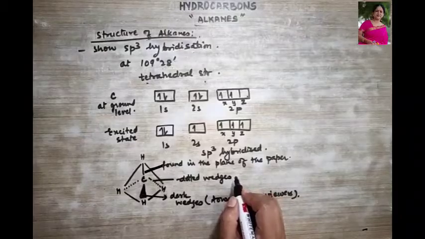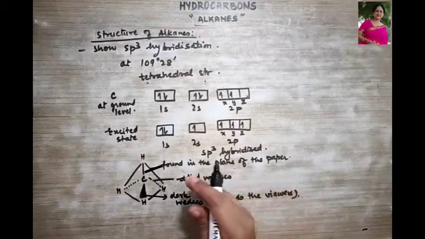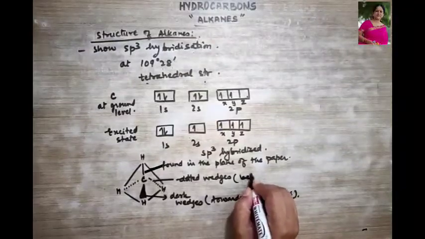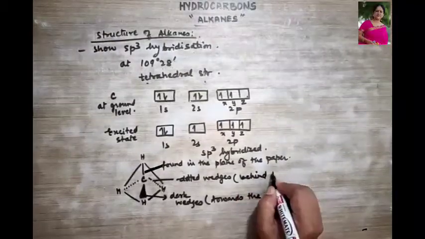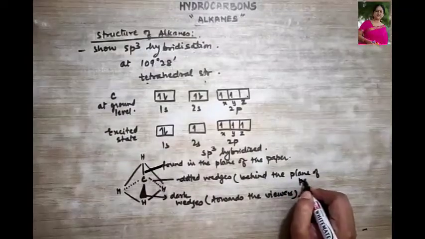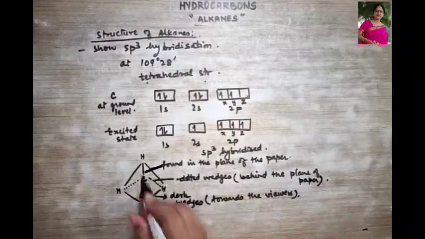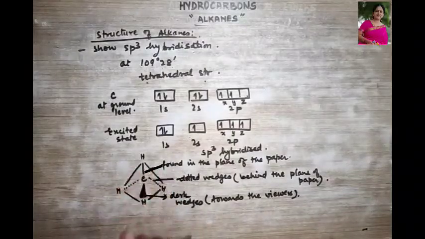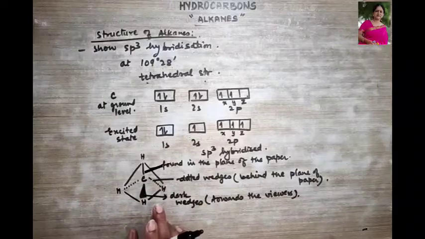And they are always behind the plane of the paper, meaning behind this table down. They are always behind the plane of paper. So these are the three different ways of showing the complete structure of methane, right?